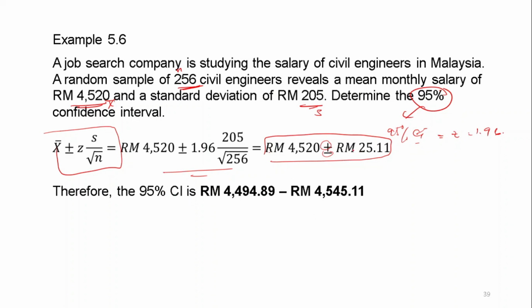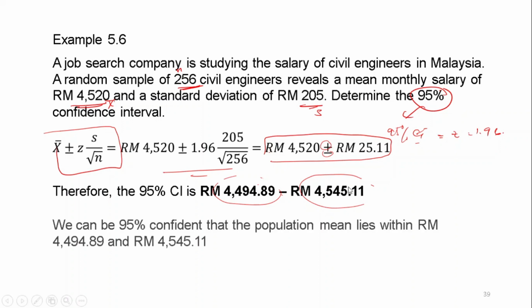If you add 25.11, you get this value, and if you subtract 25.11, you will get this value. So the confidence interval is between this range, from 4,494.89 until 4,545.11. Okay, so we can be 95% confident that the population mean lies within this range.